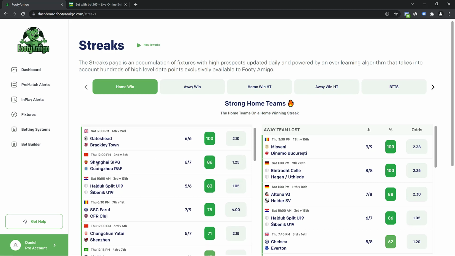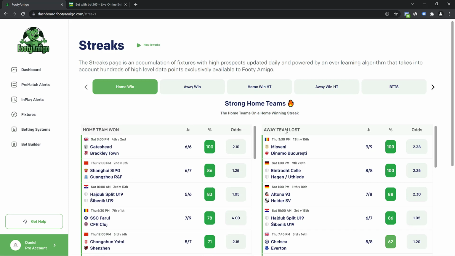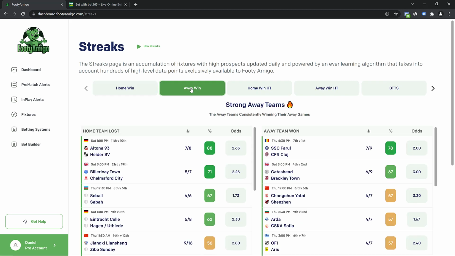We can also see a game such as these. They have an 86% strike rate because they have had 6 out of 7 games where they won at home. And on the other tab, we can also see the away teams that are on a losing streak. So these away teams have lost 9 out of 9 games that they've played away, and the odds for them to lose the next game is 2.38. So you can navigate to any tab and you'll be able to see games and teams that are on a streak.